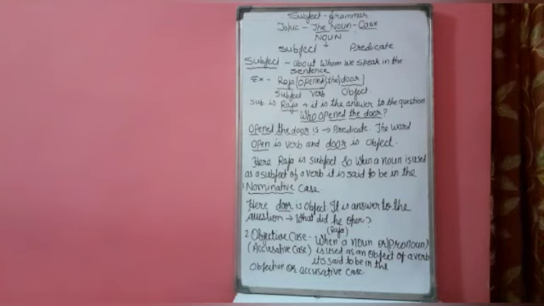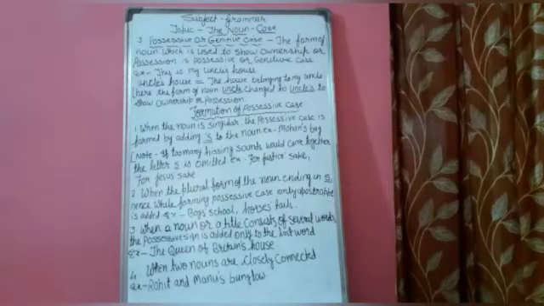So we can ask for the object in two ways of the questions, that is what and whom. It is referring to the object. So we can ask for the objective case by two ways, that is by what or by whom. Here, students, we had studied about nominative case and accusative case.